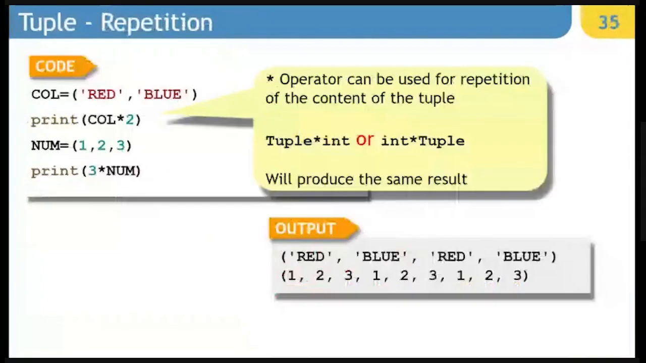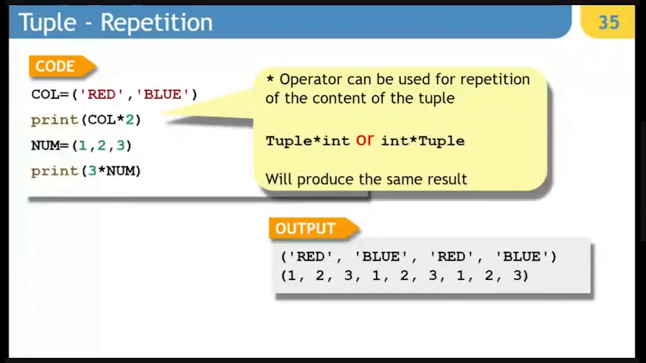Next is repetition. Now, repetition also has the same behavior as it was there in string. So if we have one tuple as red and blue, so if I say col into 2, it is going to produce a new tuple which is going to have the repetition of the content.